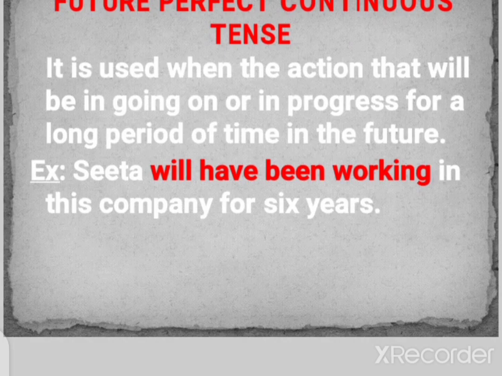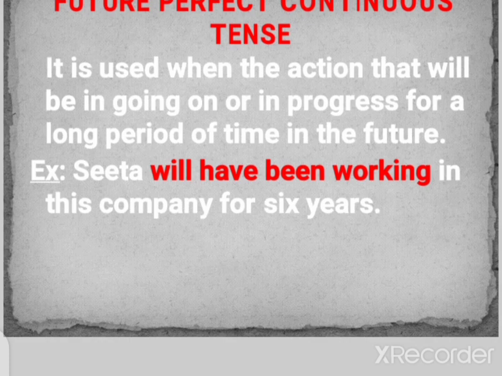Fourth one is future perfect continuous tense. It is used when the action will be going on or in progress for a long period of time in the future. So when we mention an action that will have been going on for a long period of time in the future and will be in progress, we will have to use future perfect continuous tense only.